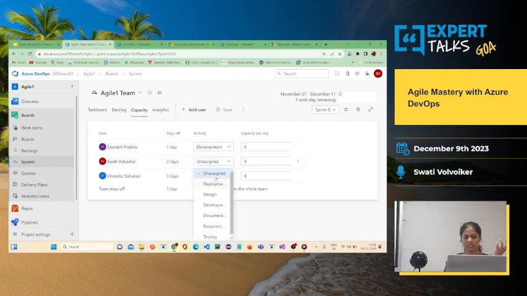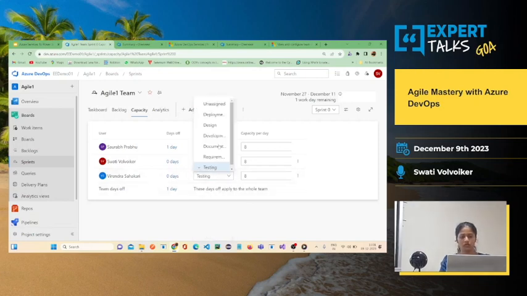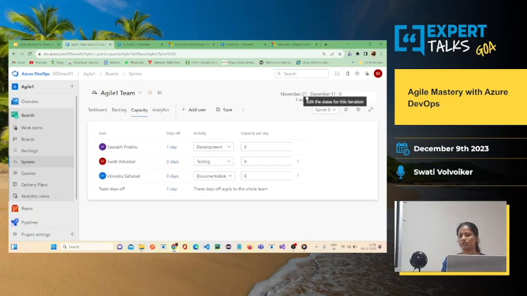If it is testing, then you can select testing. And if it is deployment or some other documentation, you can select documentation. Here you can add the days off in this sprint, like from 27 to 11 December. If anybody is taking the day off, you can mark it over here. That is under capacity.